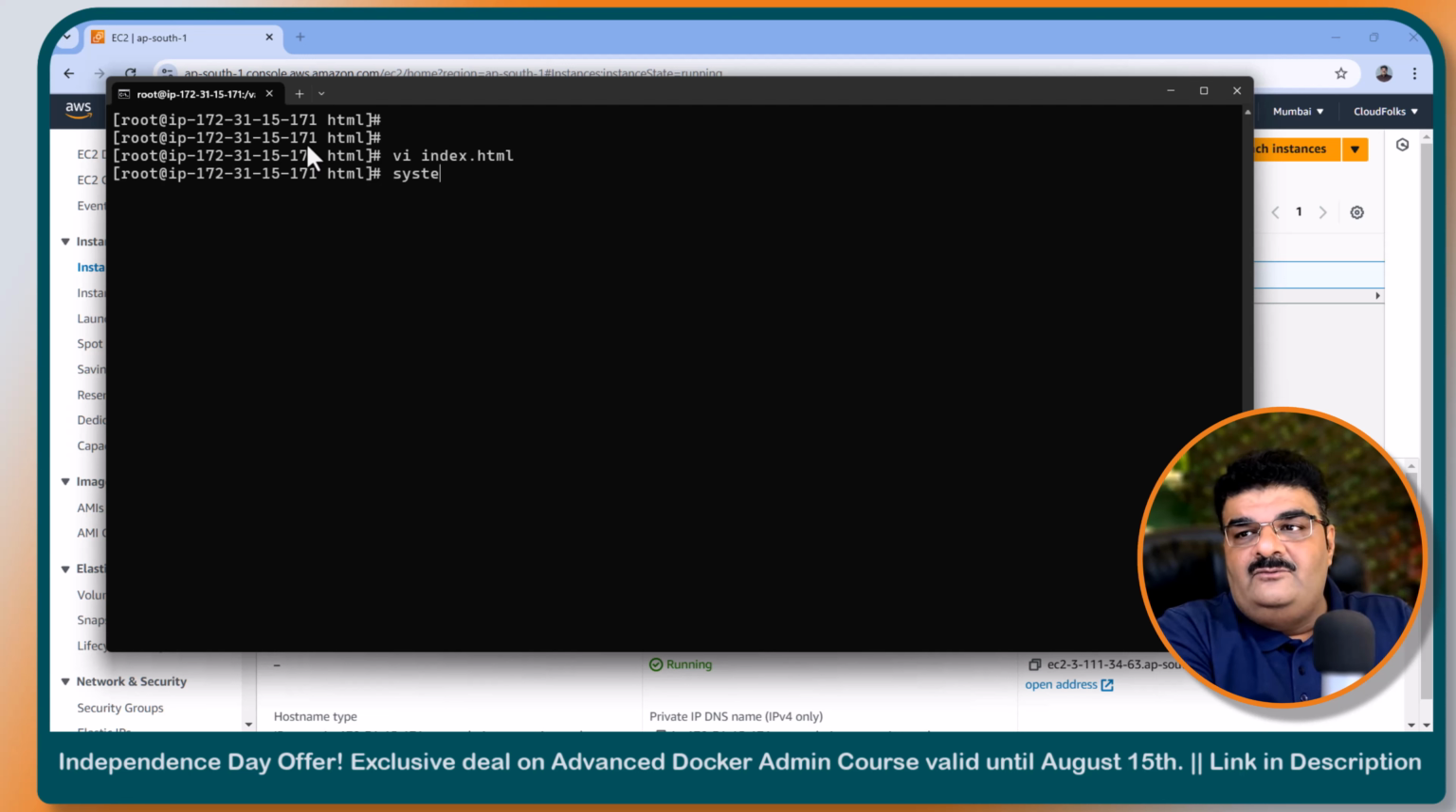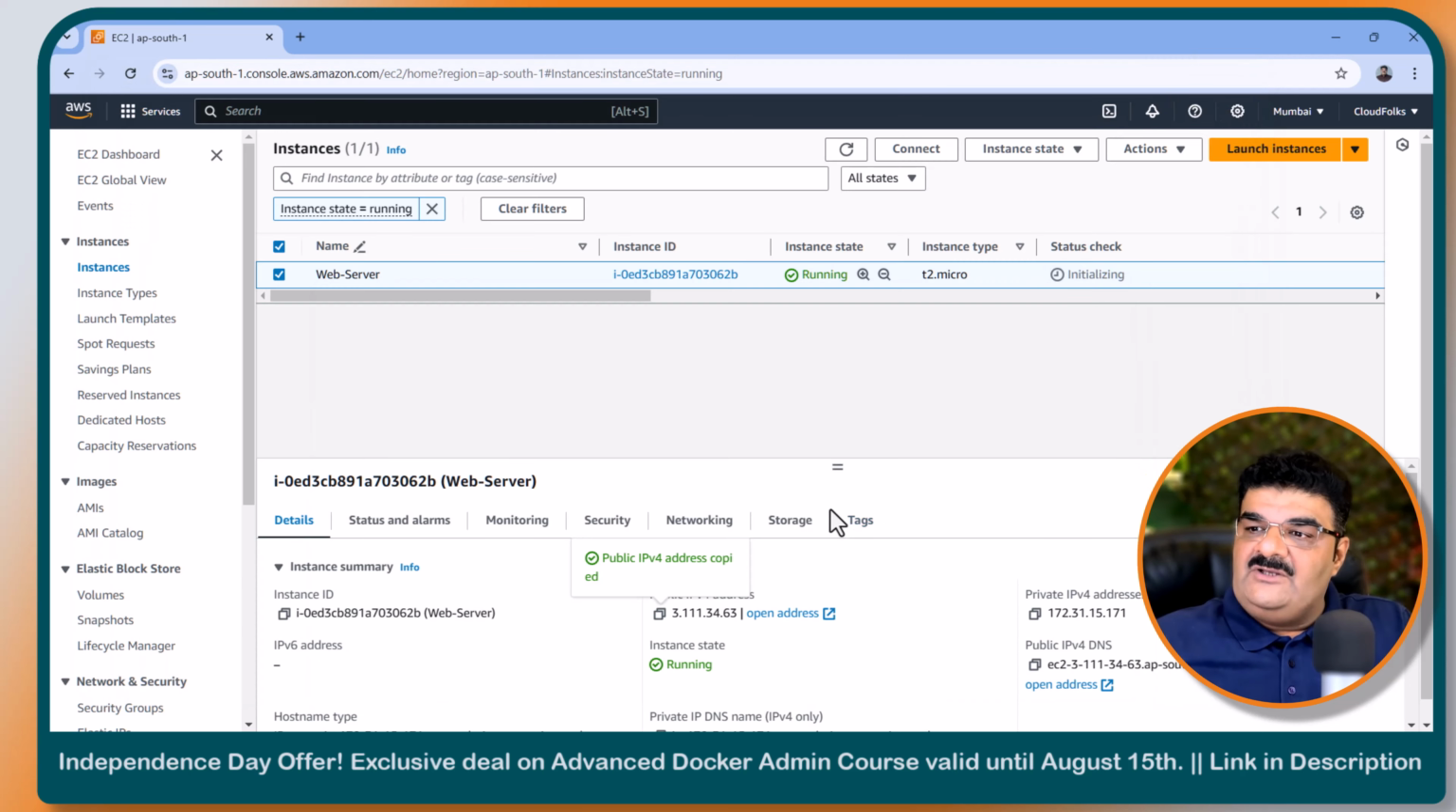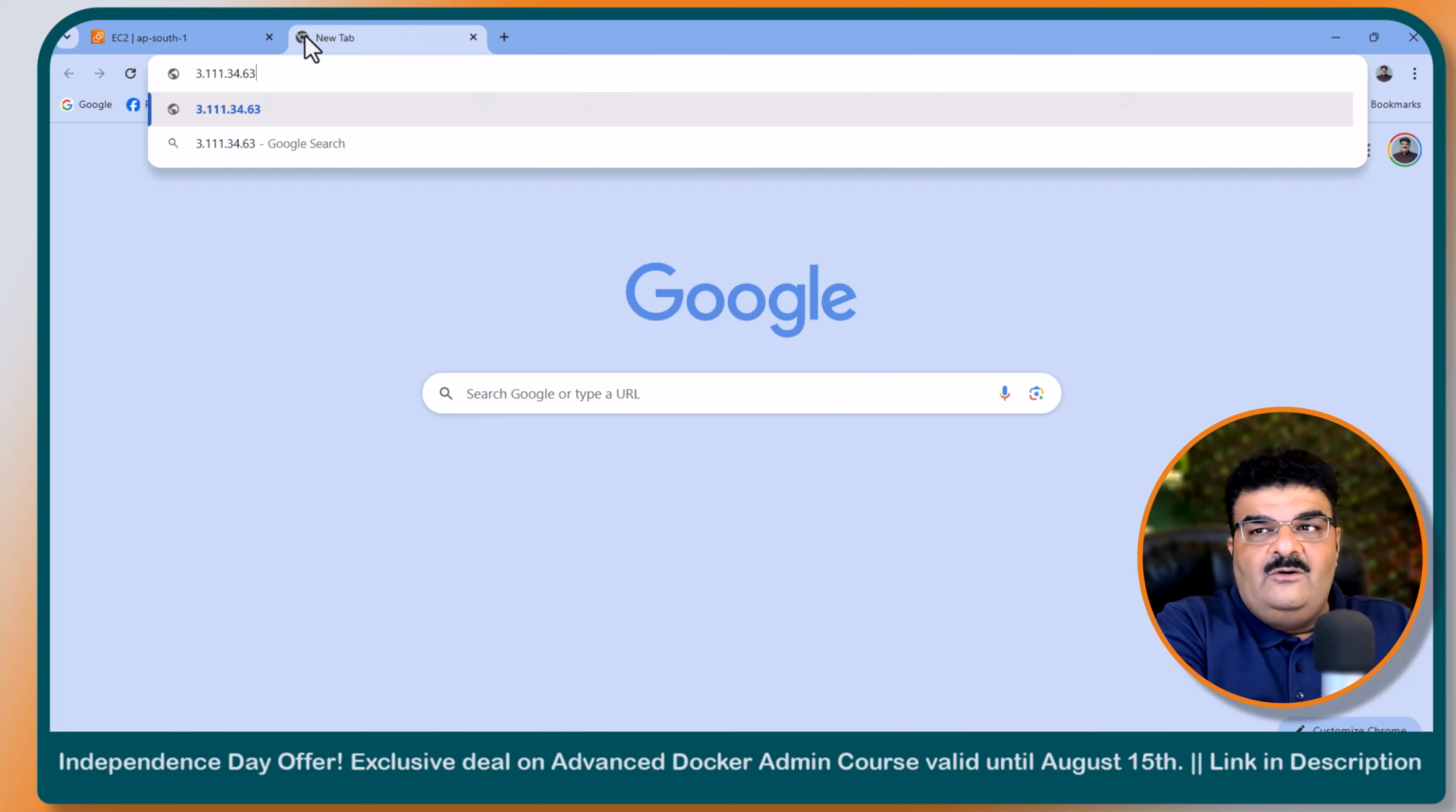Now I have to start the HTTPD service. So systemctl start httpd. Now if I shut down this computer and start it again, it will not start this service. So I'm going to use systemctl enable httpd. So now I don't need to worry about it. When I restart the system, it will start the httpd service automatically. So everything is good. Now we are going to use this IP and we are going to open this website.